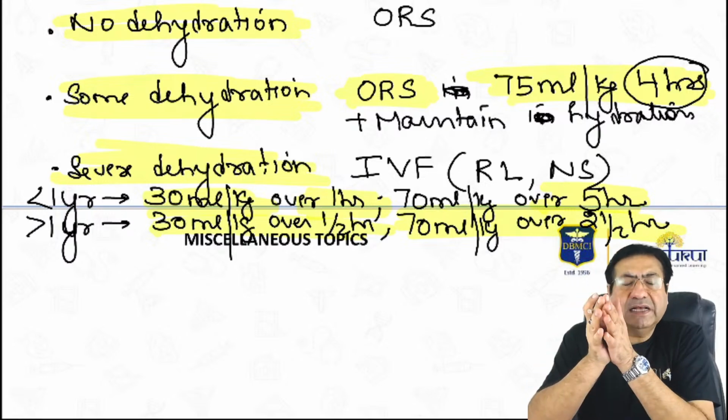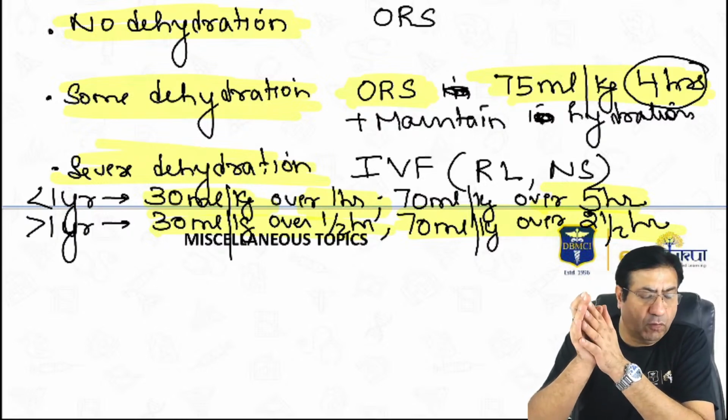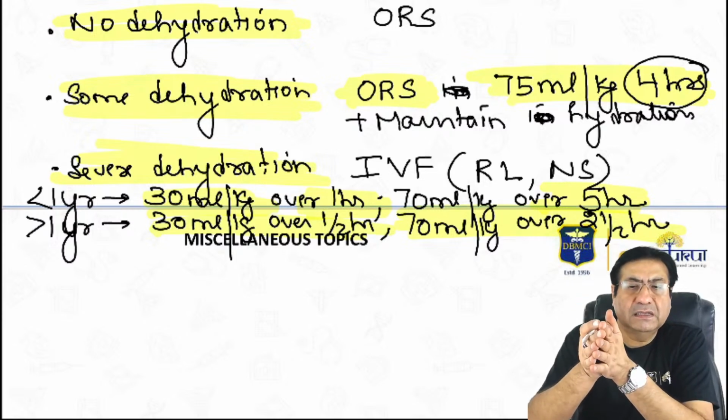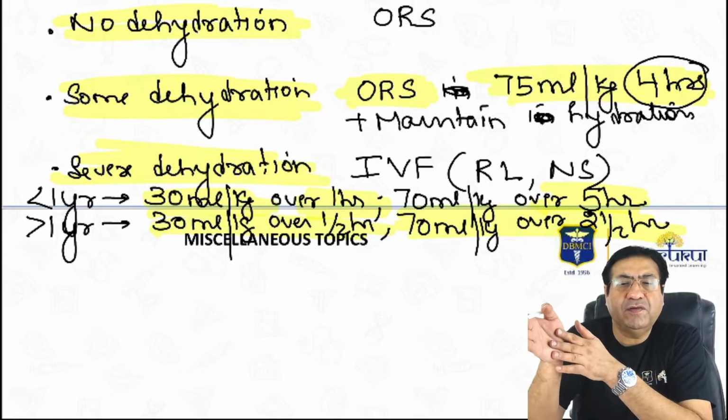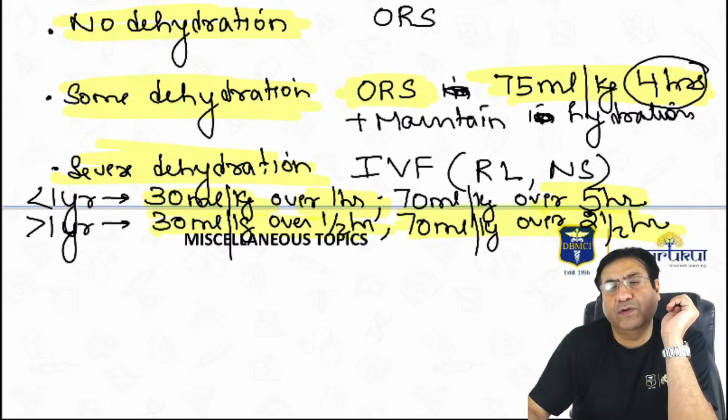To repeat: less than 1 year, 30 ml per kg over 1 hour and 70 ml per kg over 5 hours. But when the child is more than 1 year, 30 ml per kg over half an hour and 70 ml per kg over 2.5 hours.